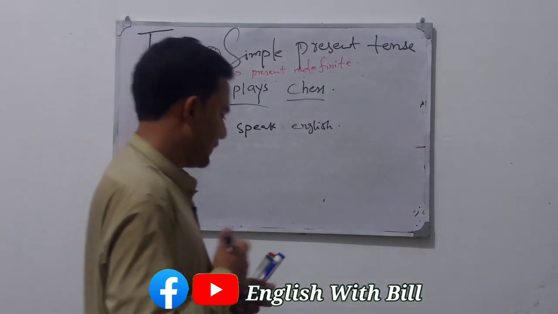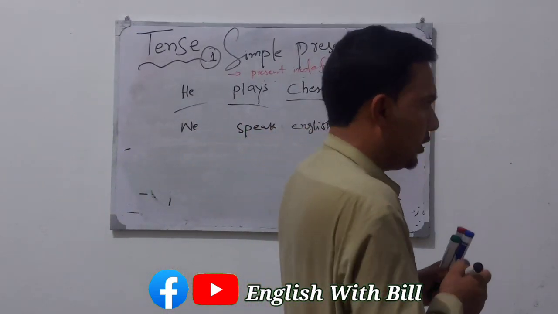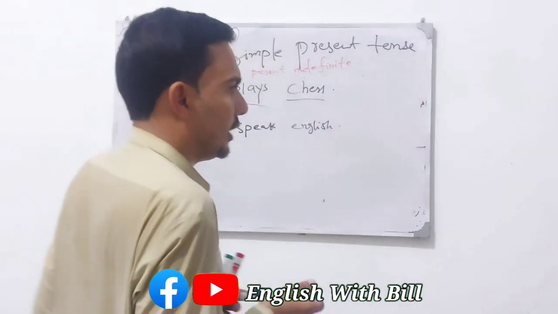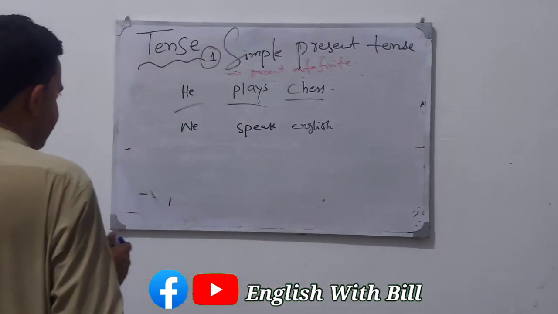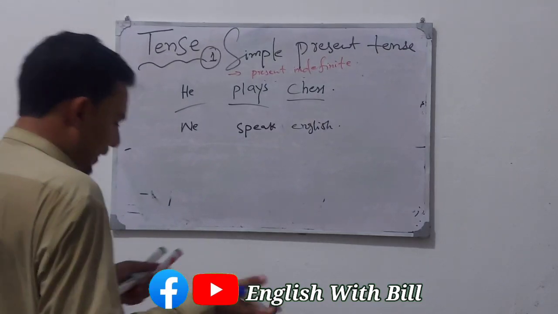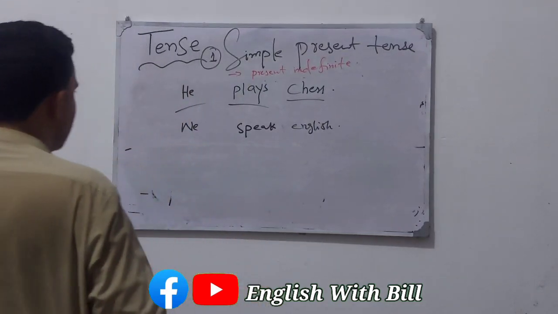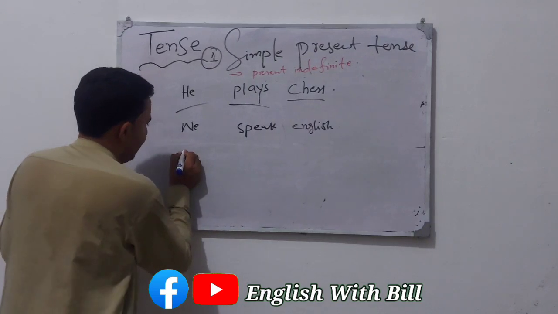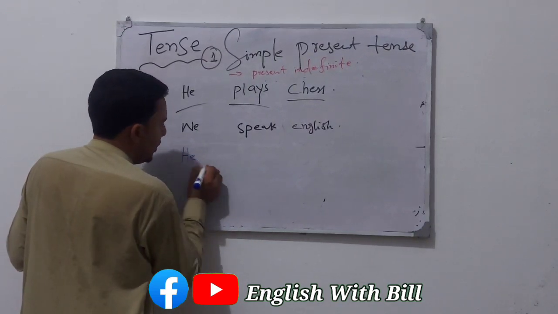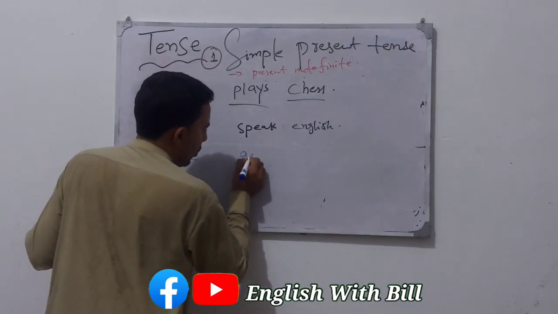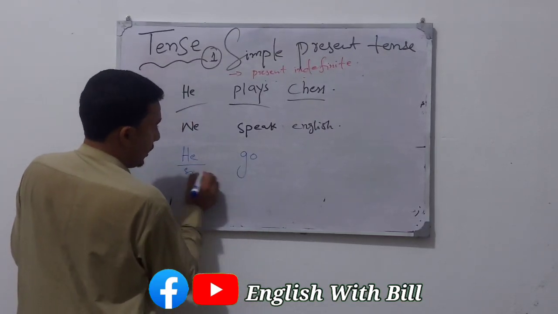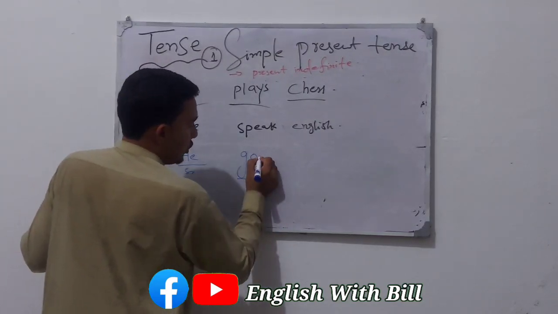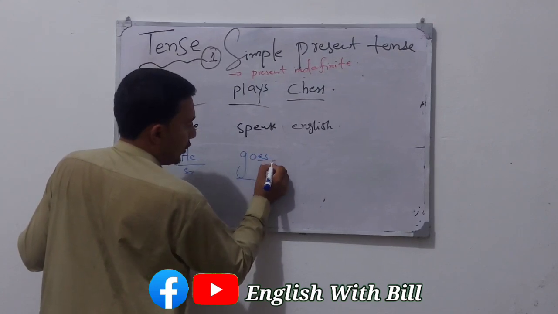Now remember one thing with yourself. Let's make another sentence. He go. He is singular, go is a singular verb, so it will take s or es, so it will take es.